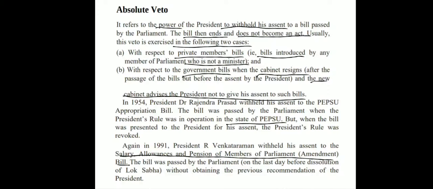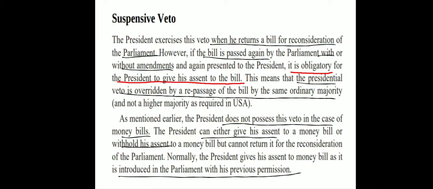Next, we come to the suspensive veto. See, the President exercises this veto when he returns a bill for reconsideration of the Parliament. However, if the bill is passed again by the Parliament, irrespective of any amendments made, and it is again presented to the President, it is obligatory, it is mandatory for the President to give his assent to the bill. What does this mean? This means that the presidential veto, that is the suspensive veto, is overridden by a repassage of the bill by the same ordinary majority, because it clearly mentions that it is with or without amendments, and not a higher majority as required in USA.